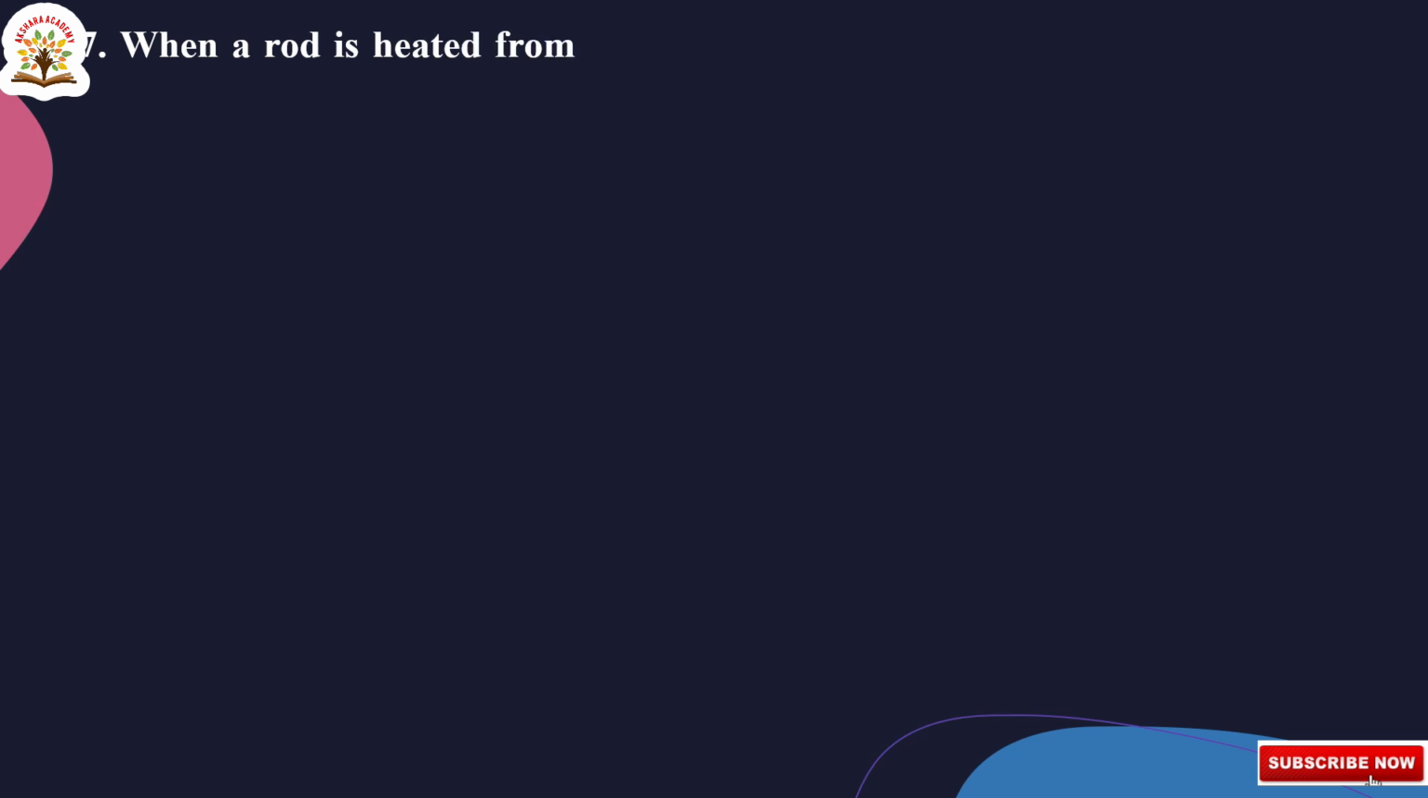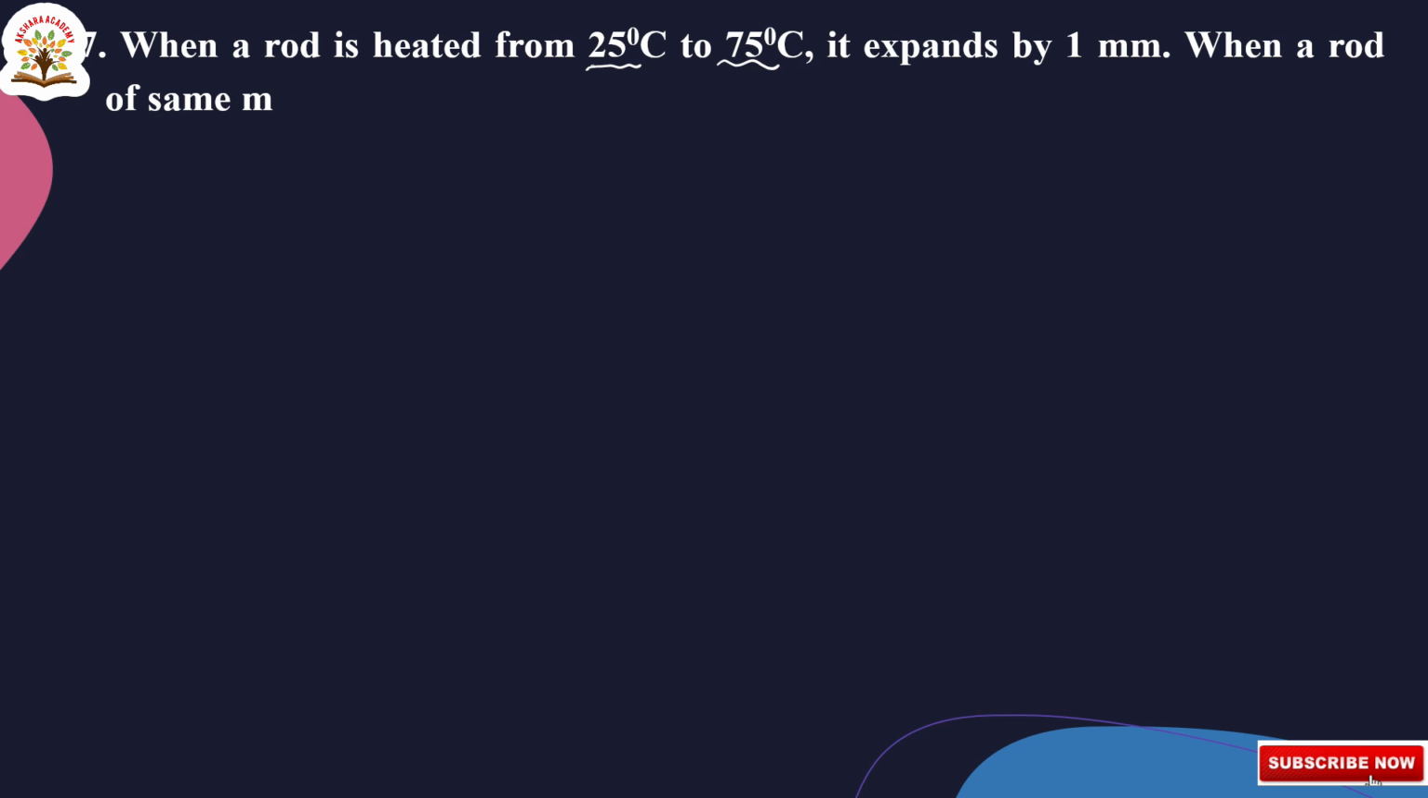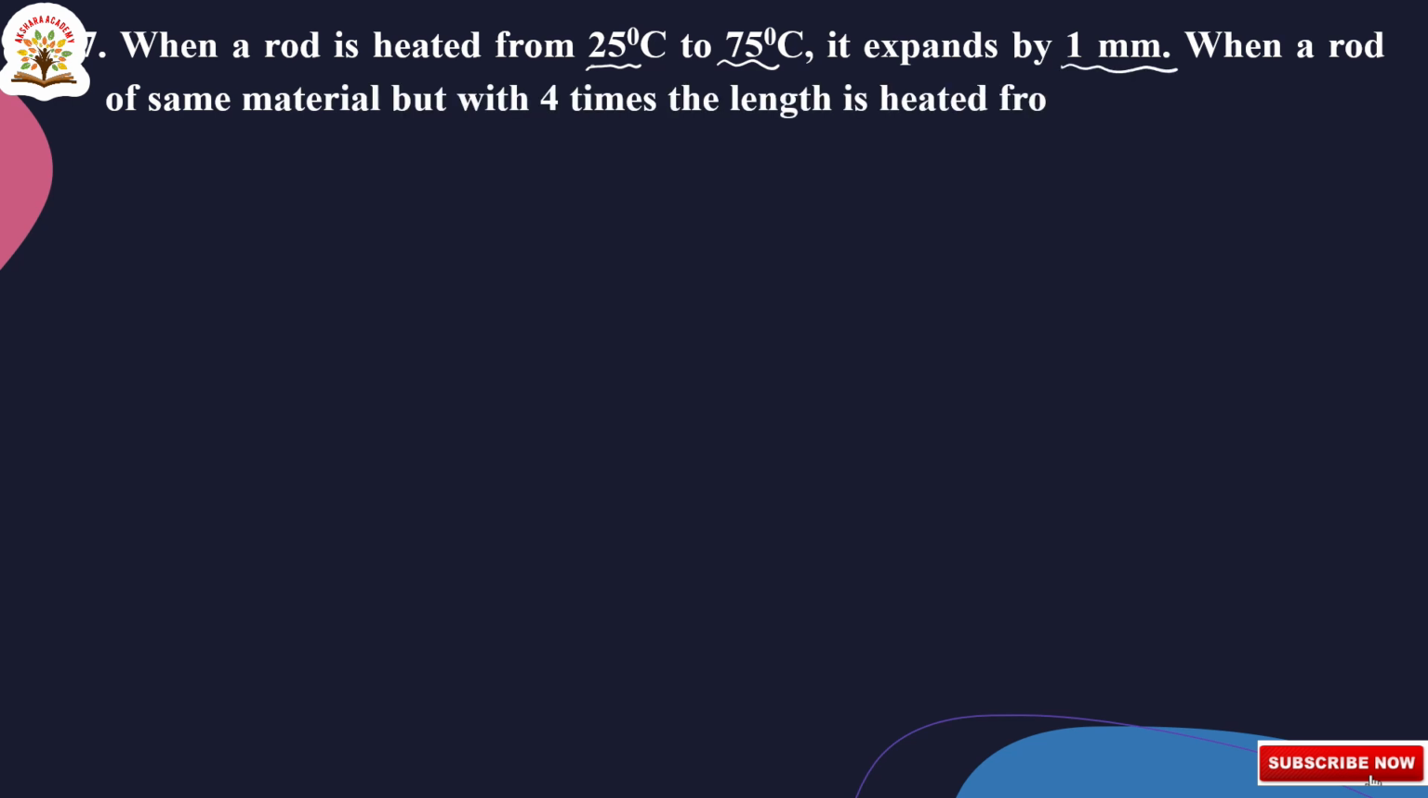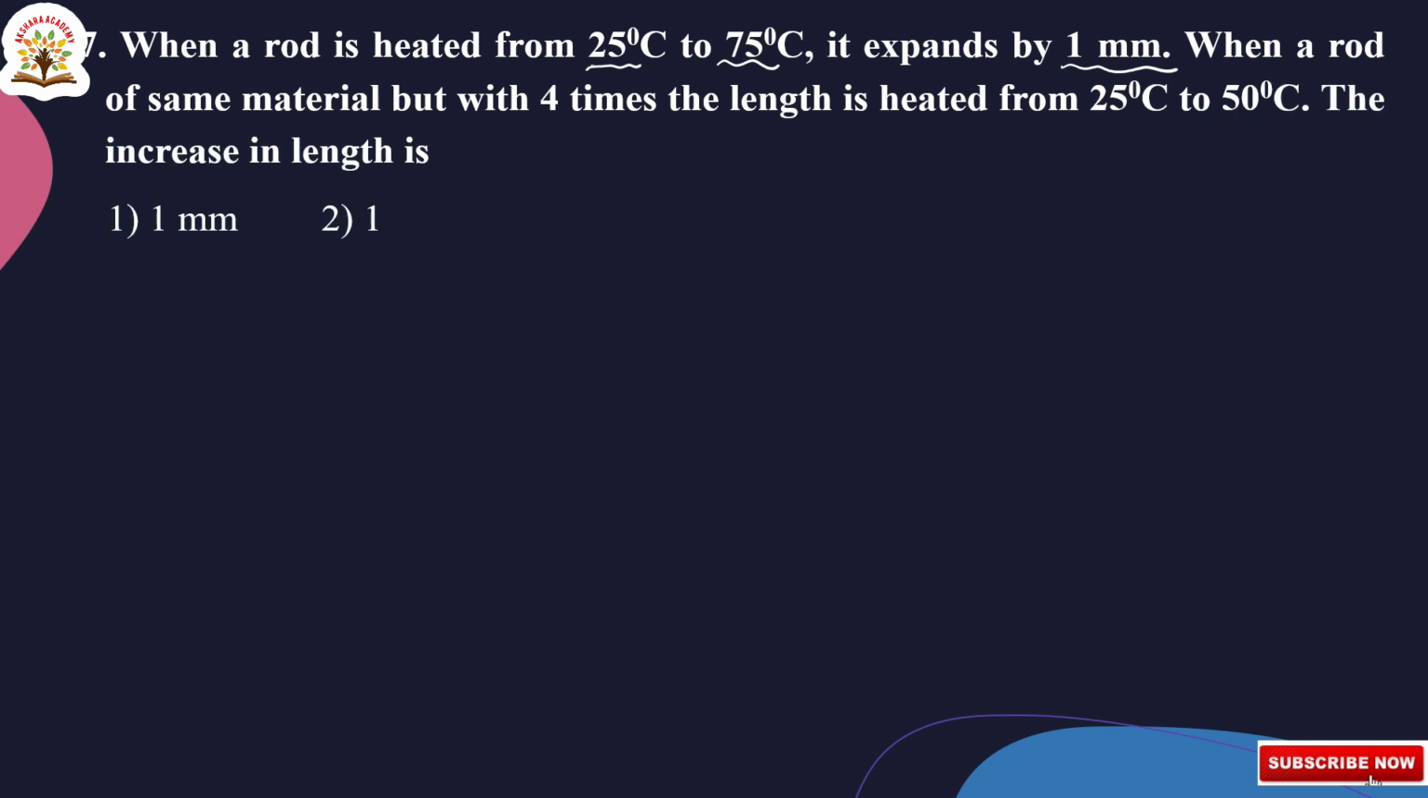When a rod is heated from 25 degree centigrade to 75 degree centigrade, it expands by 1 millimeter. When a rod of same material but with 4 times the length is heated from 25 degree centigrade to 50 degree centigrade, the increase in length is, here we have to calculate increase in length. Let us go to the solution.